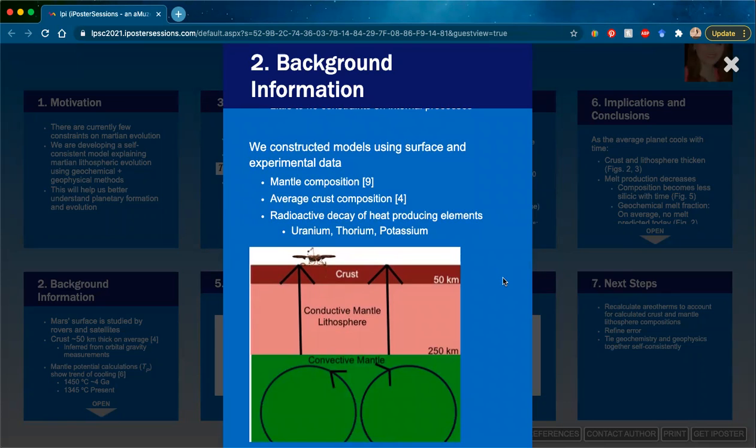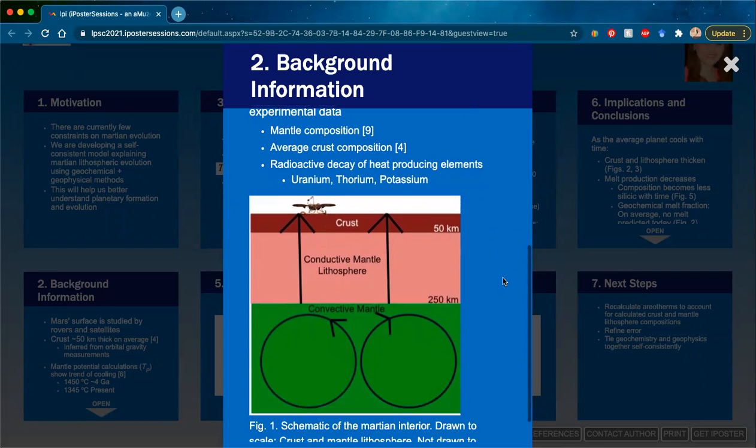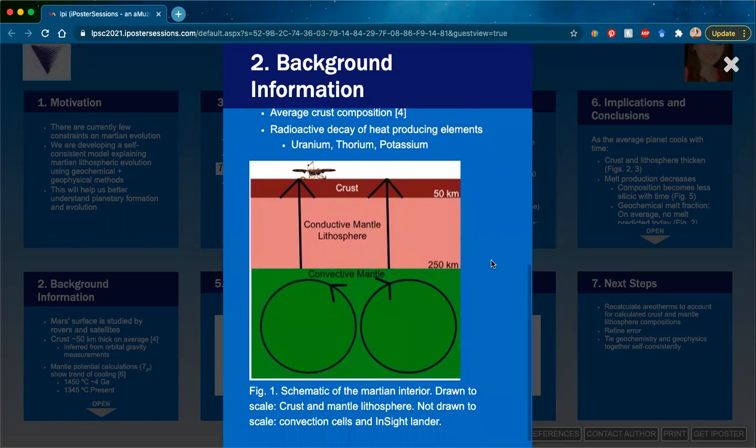And so we constructed models using surface and experimental data. We used the mantle composition from Jarvis and Wänke. We used the average crust composition, and we used the radioactive decay of heat-producing elements.